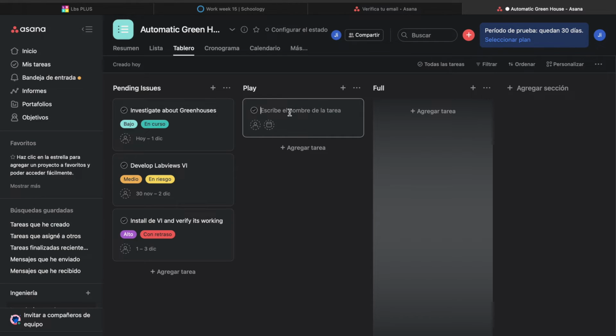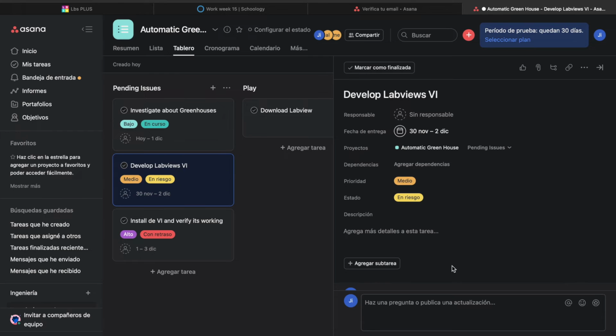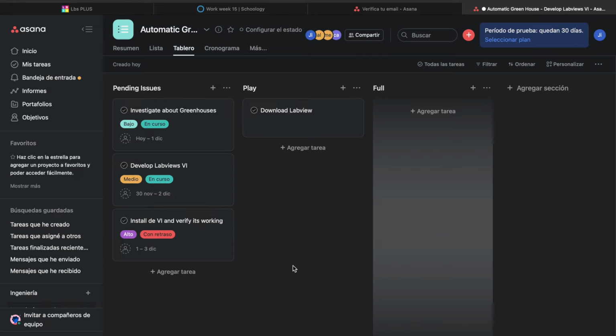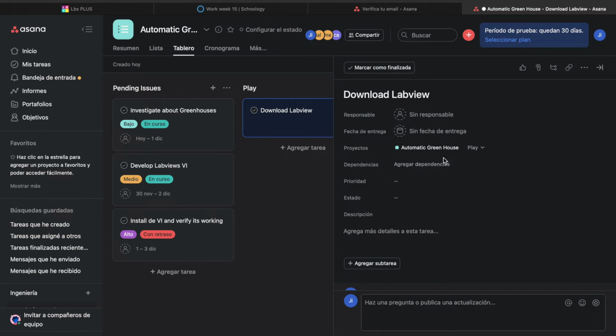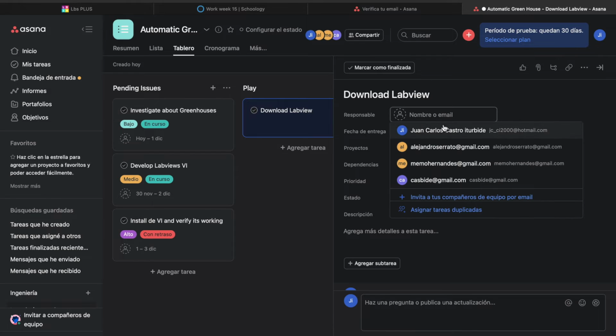Here you can see the chart where we have the pending issues, the play and full. I don't know if you remember that we just set the three categories of our tasks, and here in play I just added that I'm downloading LabVIEW and developing LabVIEWs. This is just an example. Here I am saying that it should be in play.